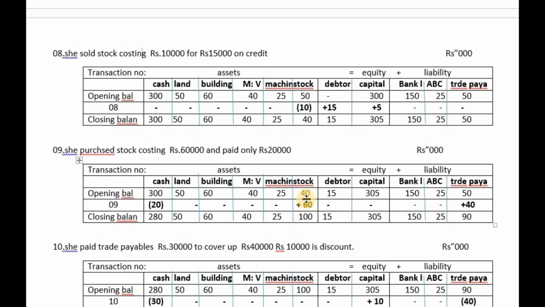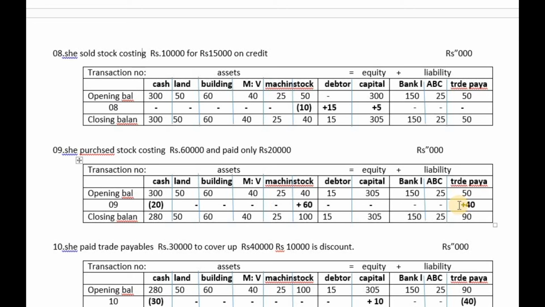That is 60,000. 60,000 of stock is coming into the business, so the stock increased by 60,000. Though the cost of the purchased goods is 60,000, you have paid only 20,000. Then your payable amount is how much? Trade payable 40,000. Due to this transaction, you have to pay 40,000 in future, which is trade payable or trade creditors.